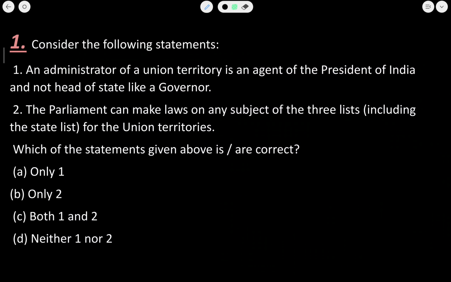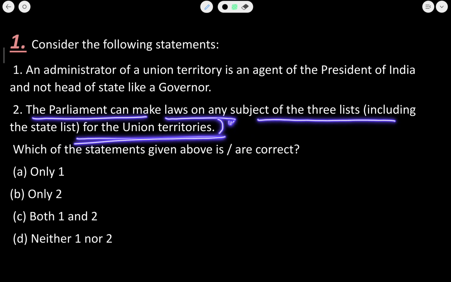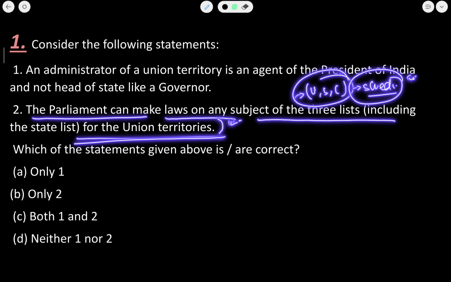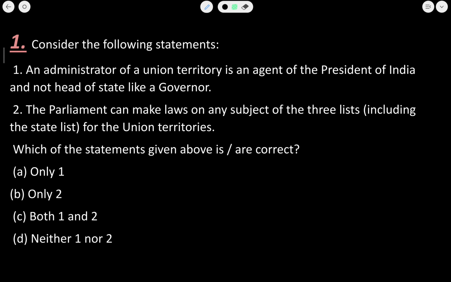Okay. Next is, the Parliament can make laws on any subject of the three lists for the union territory. This is also absolutely true. All the lists, that is the union, state and concurrent list mentioned under Schedule 7 of the Constitution, all the decisions regarding the union territories are to be taken by the Parliament. So the correct answer would be both 1 and 2, that is, both statements are true.